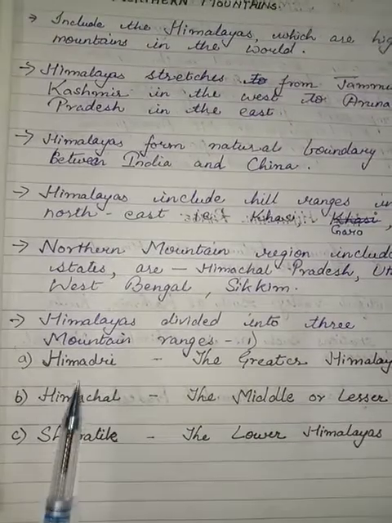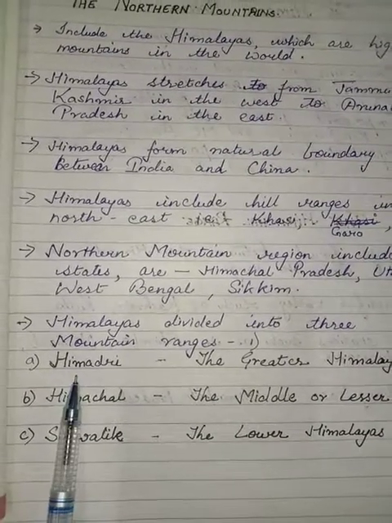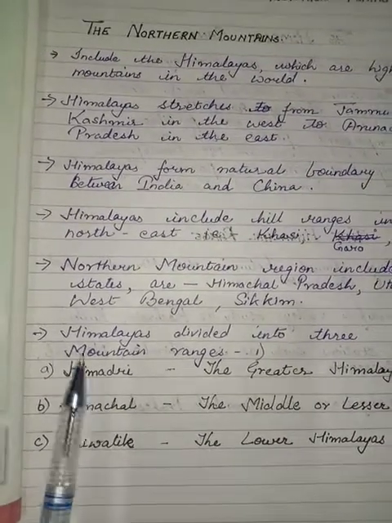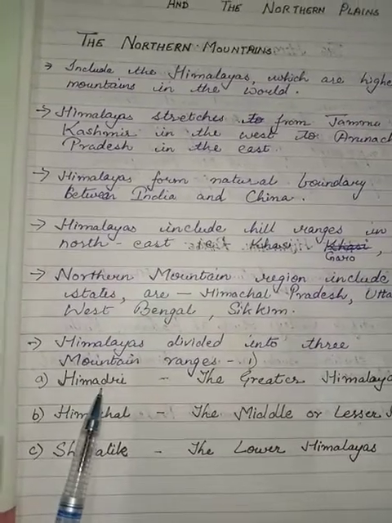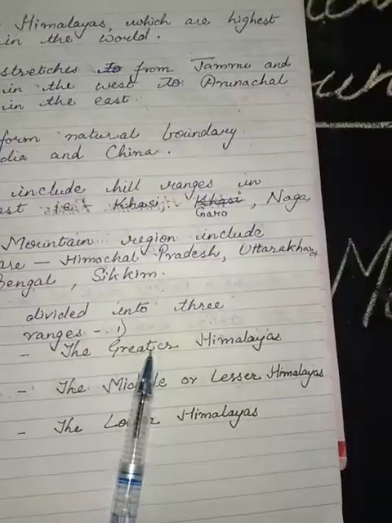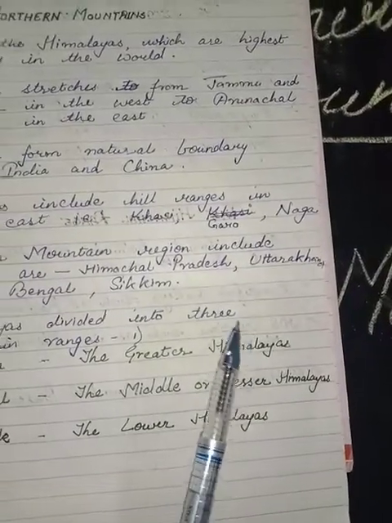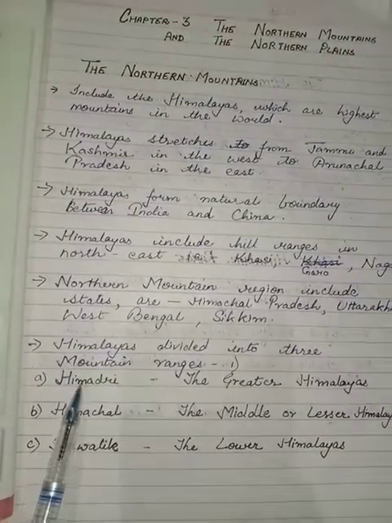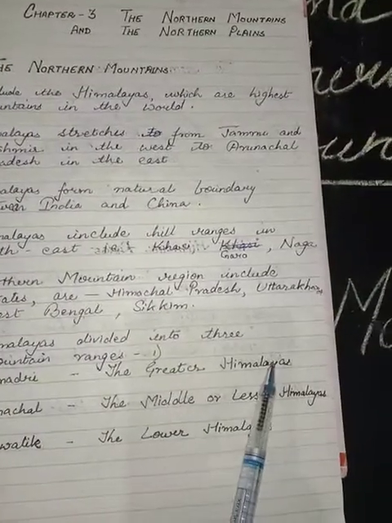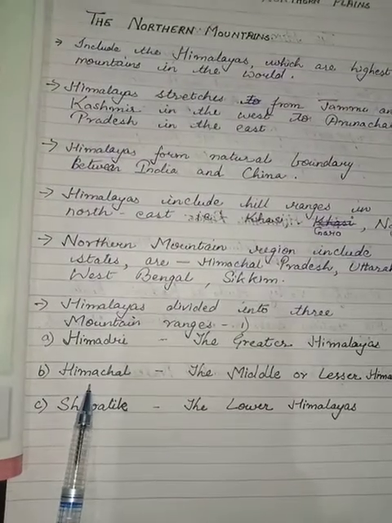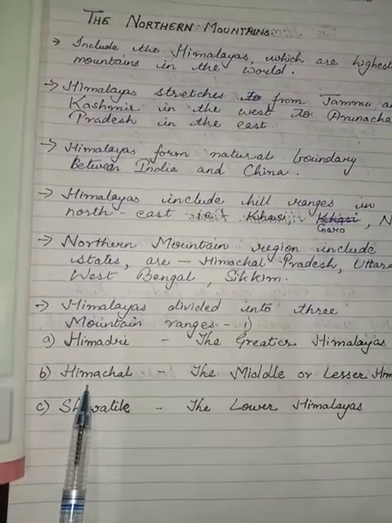Now what are they? The first one is the Himadri range. Himadri range can also be said as the Greater Himalayas. Okay, Himadri is also known as the Greater Himalayas. Then comes your second range, that is the Himachal Range.